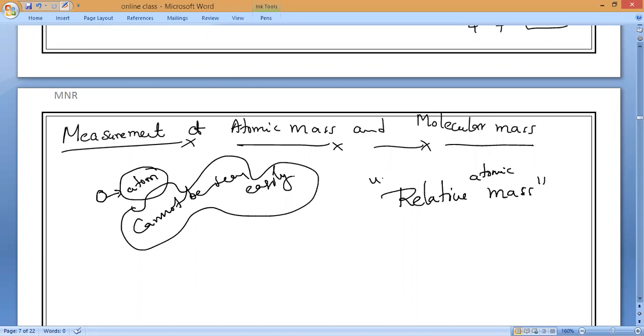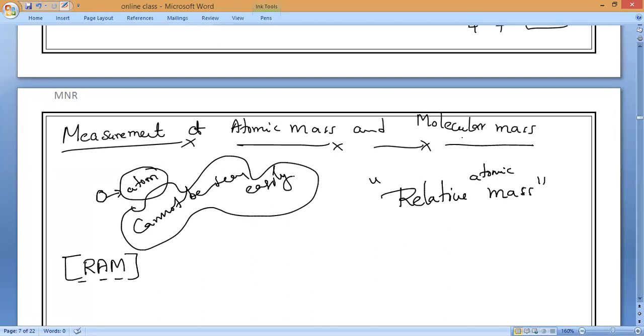We are not measuring atomic mass in ordinary ways because atoms are extremely small; we cannot even see them easily. So we go with the relative atomic mass, which we call RAM. Please remember, RAM means relative atomic mass.